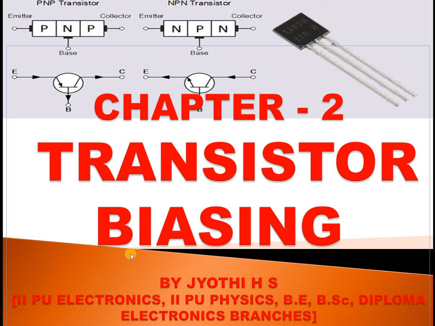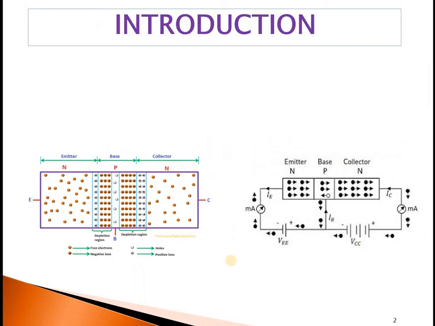Hi, today I'm going to teach you the transistor biasing chapter. This chapter is in 2nd PUC Electronics, 2nd PUC Physics, BE, first year, BSc, Diploma, all electronics branches. This is a very important chapter as this is the basics for the amplifier circuit. So let us see the transistor biasing topic.